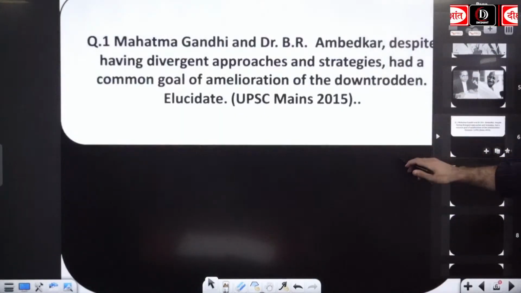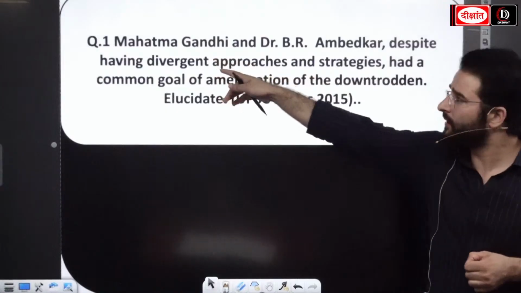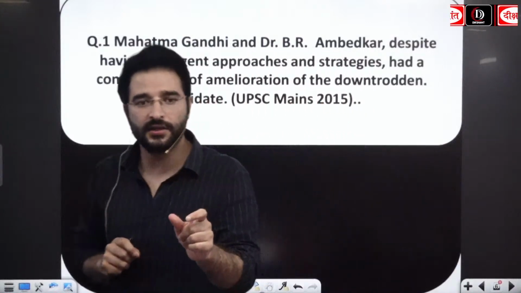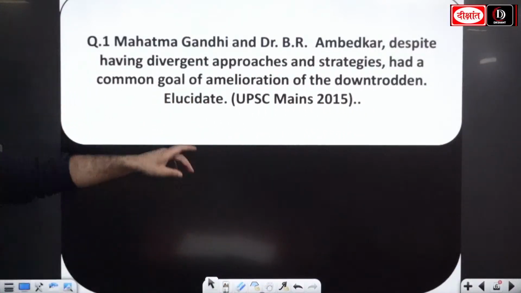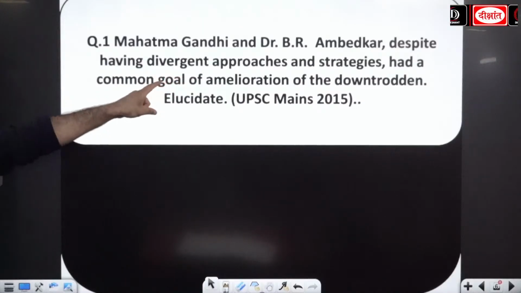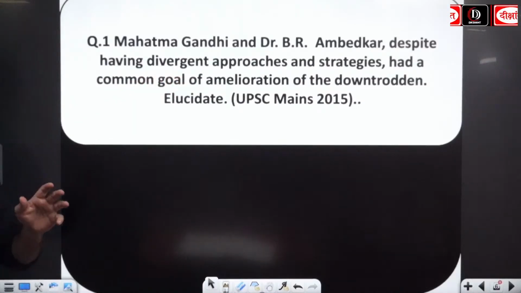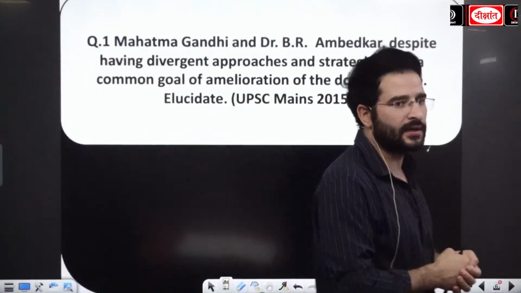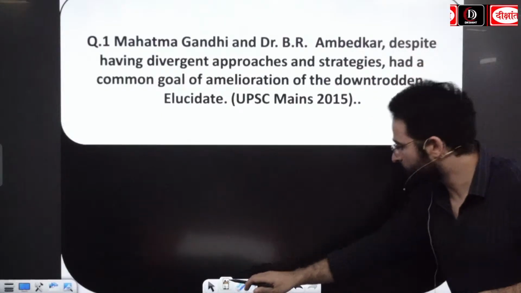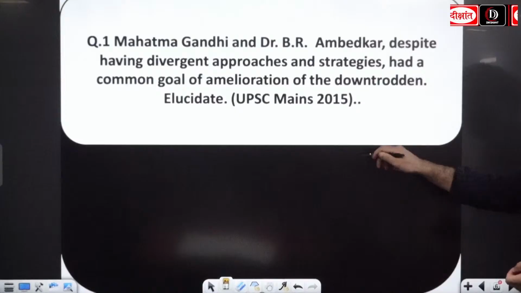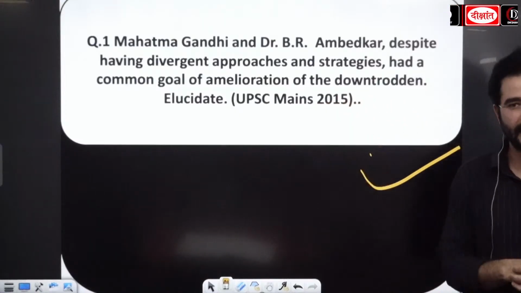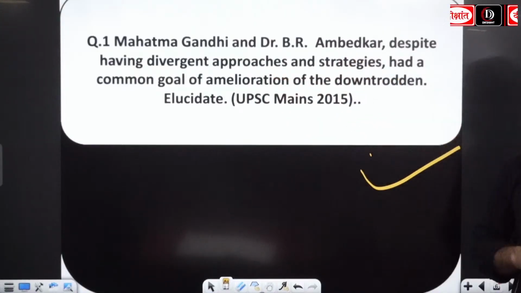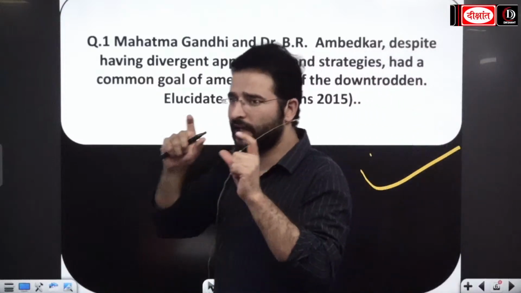If you look at the screen, can you see this one? Mahatma Gandhi and B.R. Ambedkar. Who is being talked about here? Gandhi ji and Ambedkar. Mahatma Gandhi and B.R. Ambedkar, despite having divergent approaches as well as strategies, had a common goal of amelioration of the downtrodden. That means whether it is Dalits or the backward society, for their betterment, for their upliftment, both of these guys are going to work, be it Gandhi ji as well as B.R. Ambedkar. So with this we can analyze.